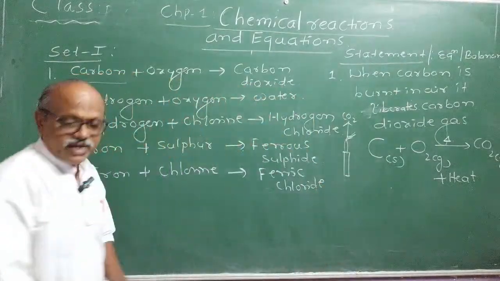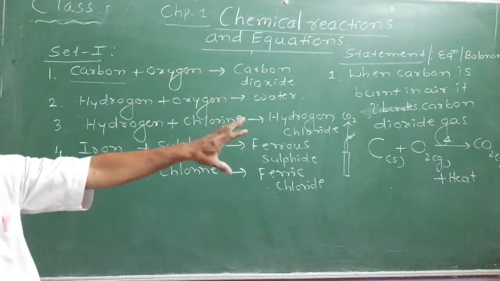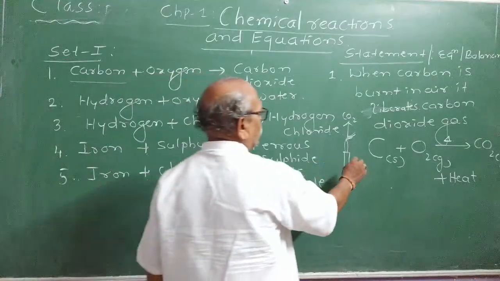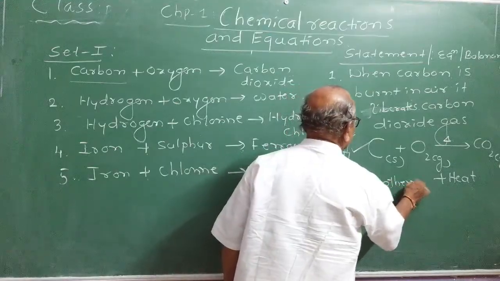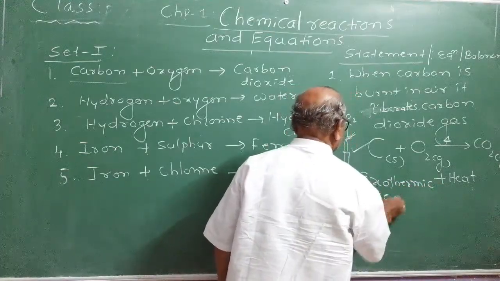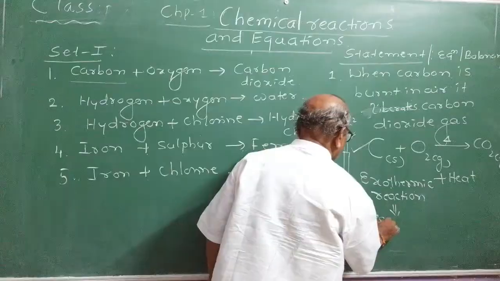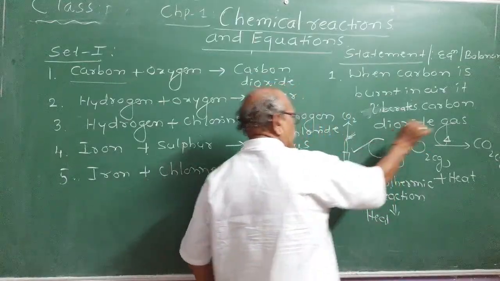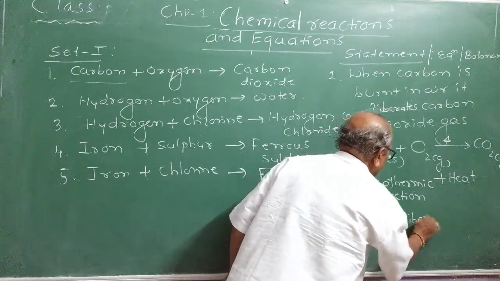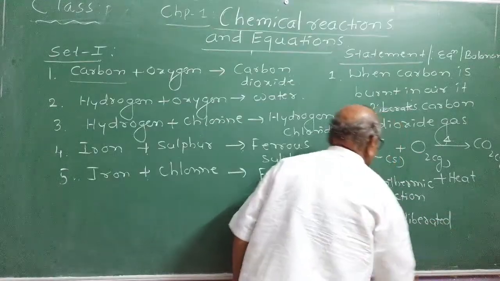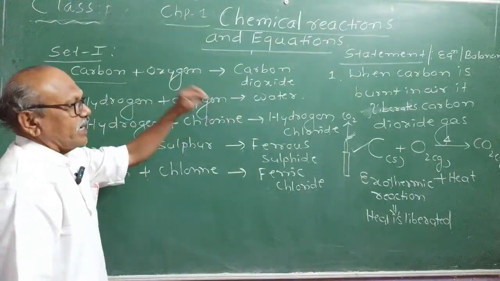So it is an exothermic reaction. Whenever carbon is burned, it forms carbon dioxide, liberating a lot of heat. Therefore, it is an exothermic reaction. What do you mean by exothermic reaction? Exothermic reaction means heat is liberated. Generally, oxidation of carbon always gives you heat. Heat is liberated. Like this, you learn chemistry practically, what it is.